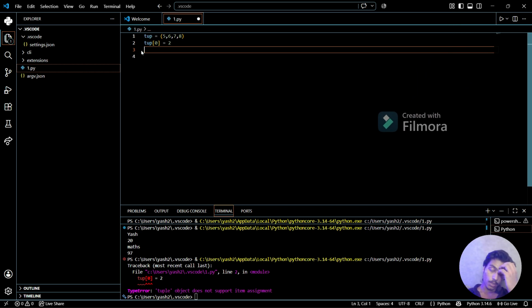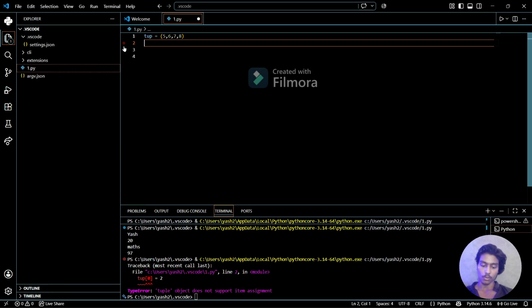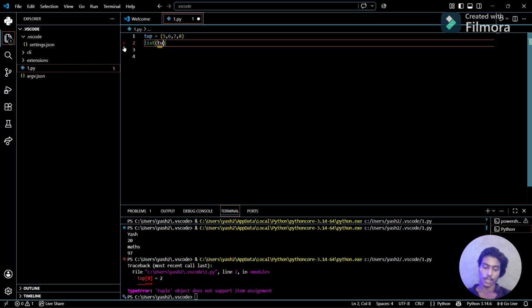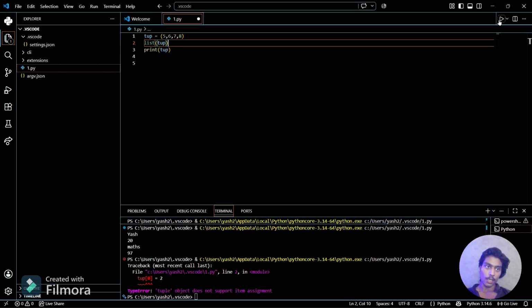So for this we use conversion of tuple into list. We can change the data type of the tuple, so we can convert this tuple into a list. Basically writing list and then writing tup into that, and then if we print the tup, it will be converted into the list.